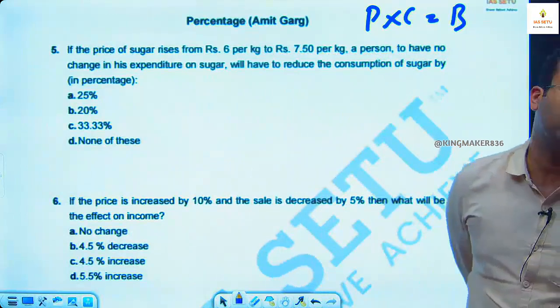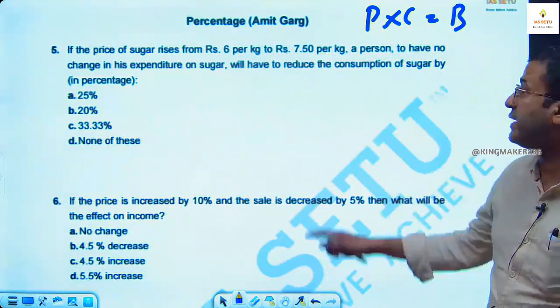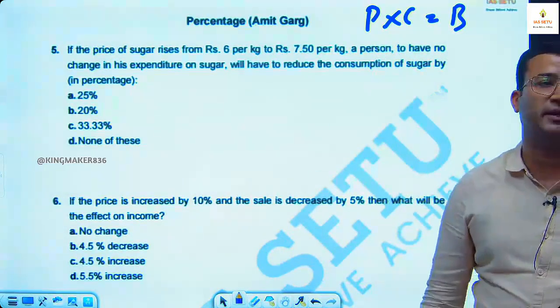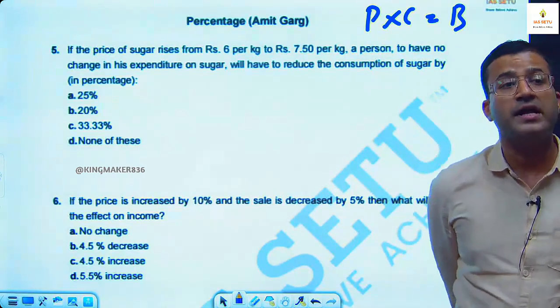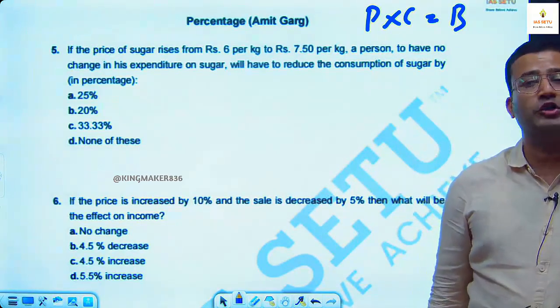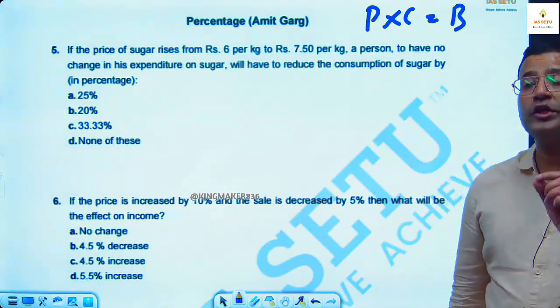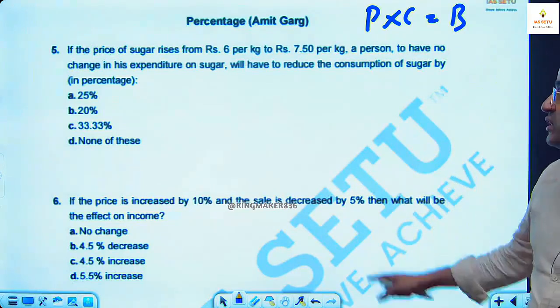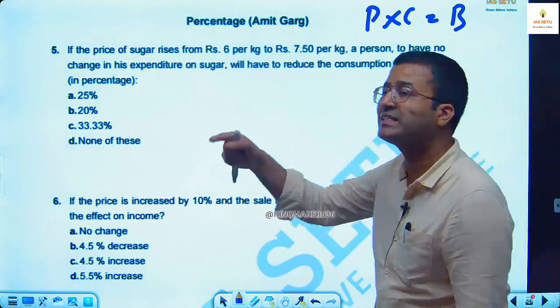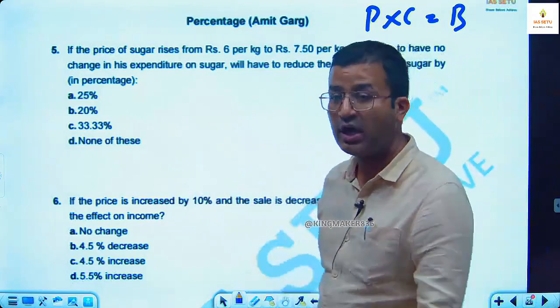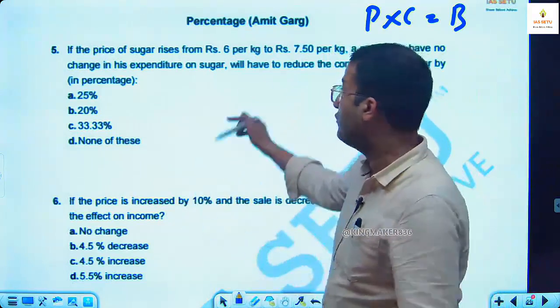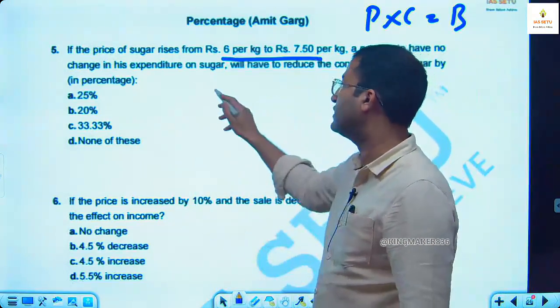But the examiner should not directly look at whether the price is increasing by 50% or 25%. The examiner has mentioned the sugar price changes from ₹6 to ₹7.5. So it means we have one step extra. We have to find how much percentage increase there is in the sugar price. And today we have covered this.